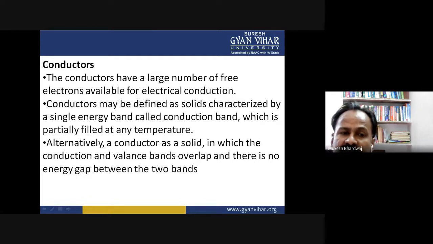By observing their electronic configuration, we will see that their free electrons are in very large quantity, and we know that free electrons play a vital role in electrical conduction. So the conductors have an abundant number of free electrons, and due to that the conduction band and the valence band overlap each other.